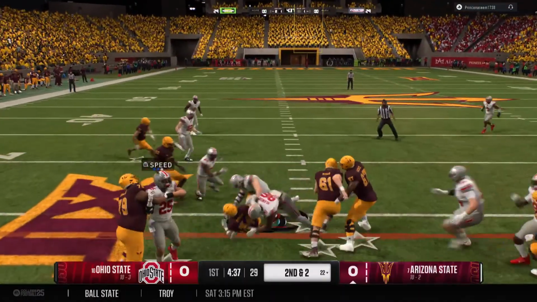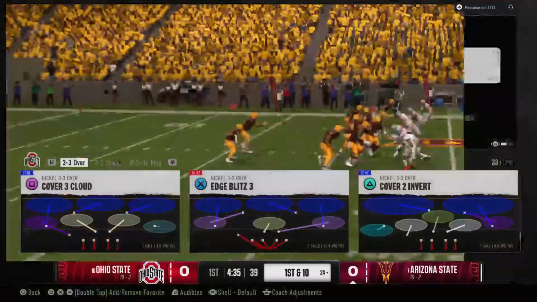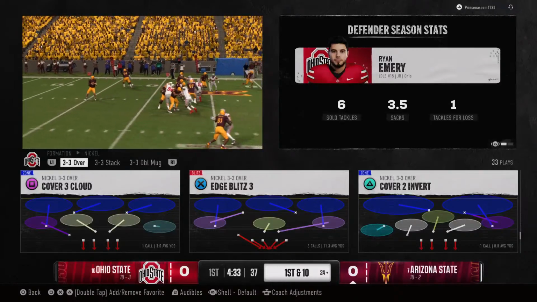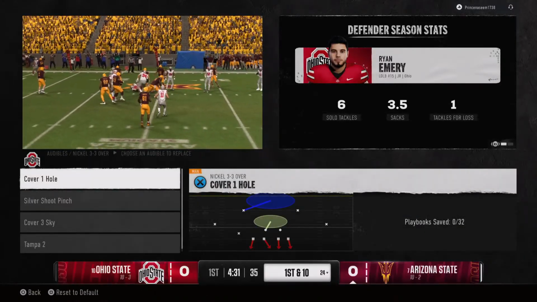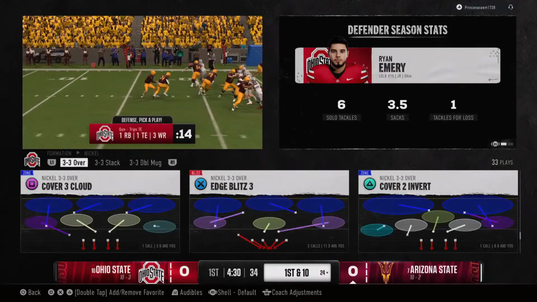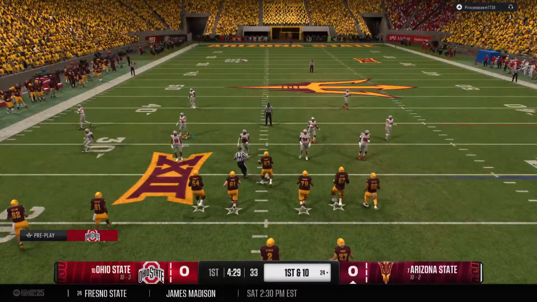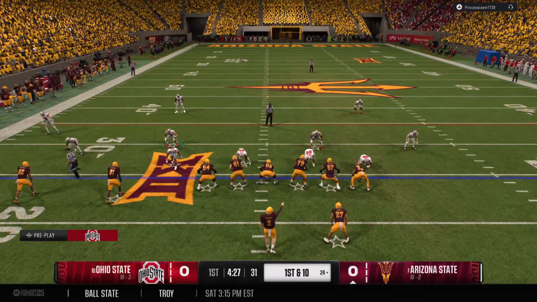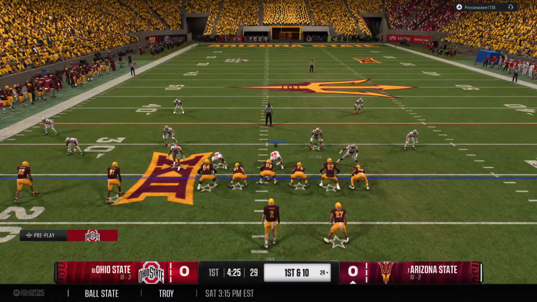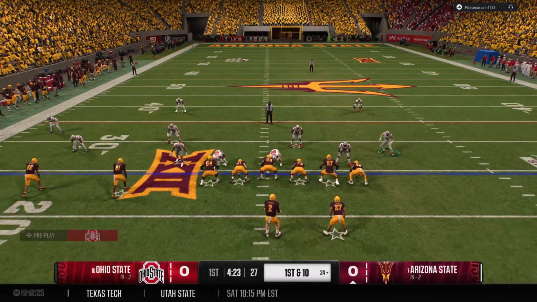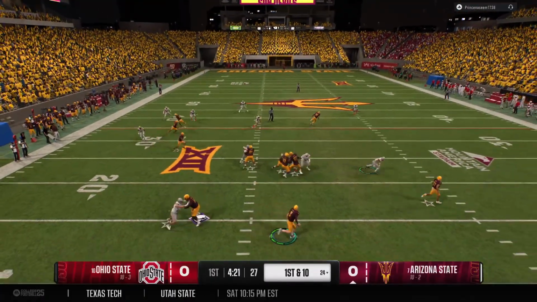Handoff here from the shotgun. Stopped short of the 25, but it's enough to move the sticks. Look, I realize on any play call, when it's properly executed, it can go to the house for a touchdown. But the runs that really make a game plan work are the ones where you get just what you need. And he barely got the first down, but he got it.